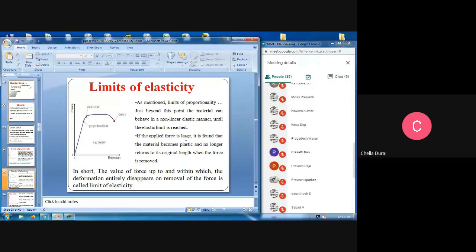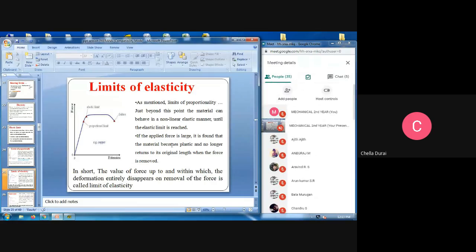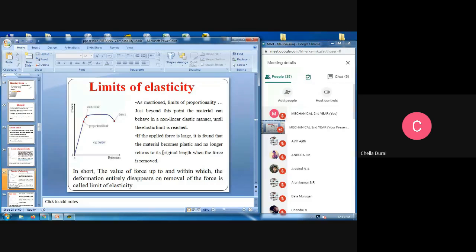If the applied force is large, it is found that the material becomes plastic and no longer returns to its original shape. Then we cannot get it back to the original shape when the force is removed. Force removed means it will not get back into the original shape. That is, the force is applied beyond the elasticity limit. We want to apply force only up to the particular elastic limit. For a particular material, we have the elastic limit.